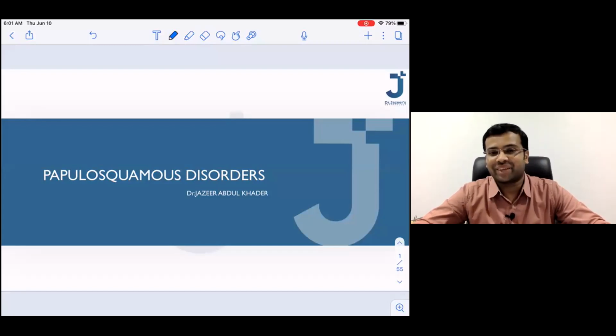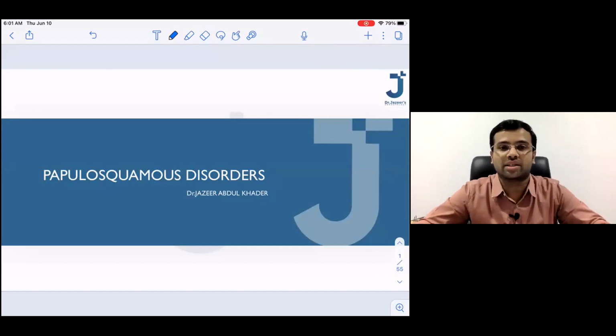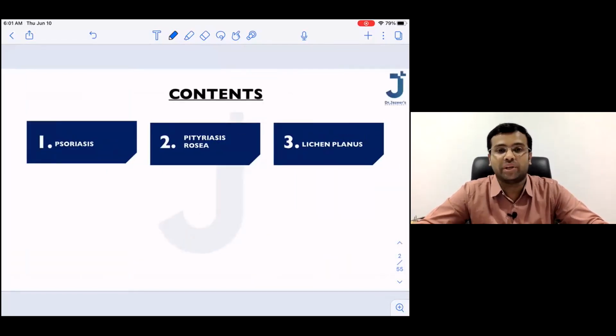Pityriasis rosea, excellent. Okay, pityriasis rosea is there. Pityriasis rubra pilaris is there. Lichen nitidus is there. So there are so many diseases. So today, since we have a short session, we will be discussing basically psoriasis and then pityriasis rosea, and then we'll wind up with lichen planus. Okay? So if it is all fine, let us get started.